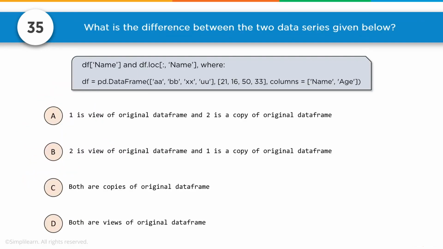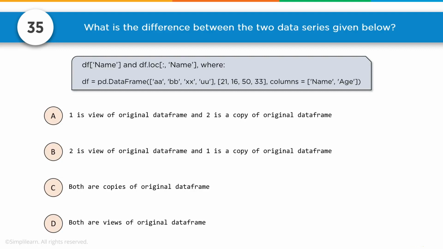Number 35. What is the difference between the two data series given below? Below we have df name and df location, and then we have df equals pd.DataFrame, AABBXXUU, comma, 21, 16, 50, 33. Columns equal name and age. So let's take a look and see what they're looking at. Just glancing at the questions, they want to know, is it the original data frame or is it the copy of the data frame?